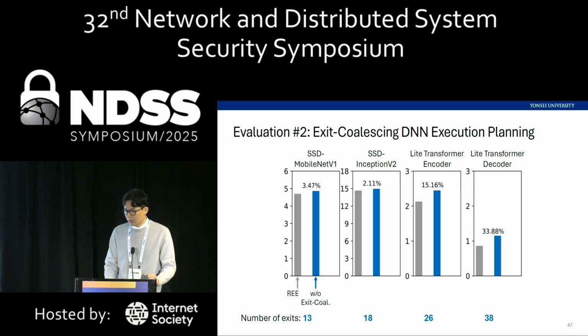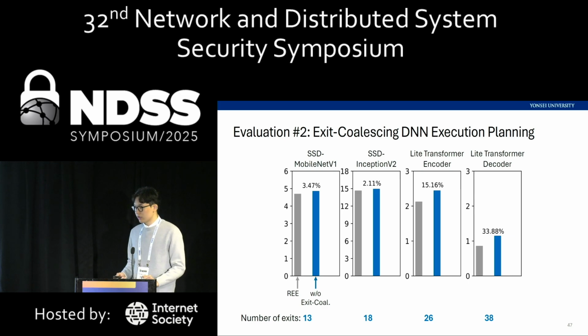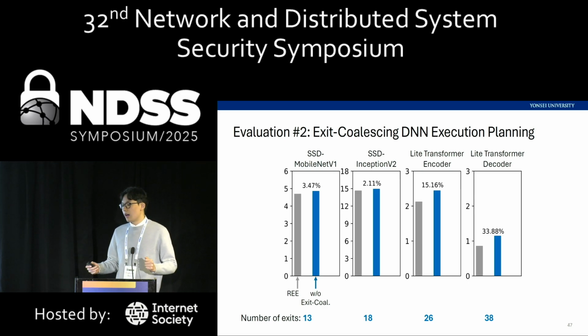For the SSD models, before applying our exit-coalescing execution order, the runtime overheads were around 2 to 3% compared to running inference in the REE. And for the LiteTransfer models, the runtime overheads were around 15 to 33% compared to running inference in the REE.